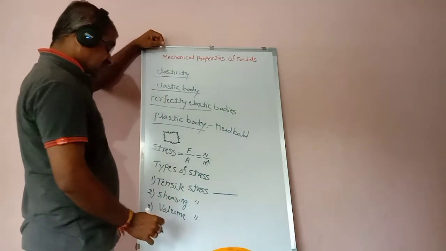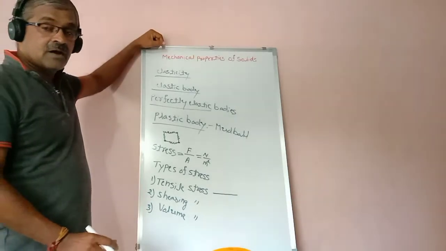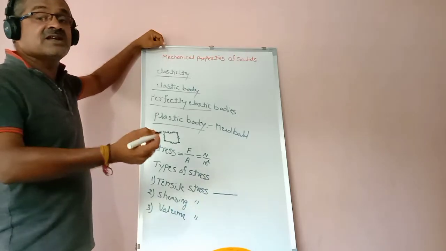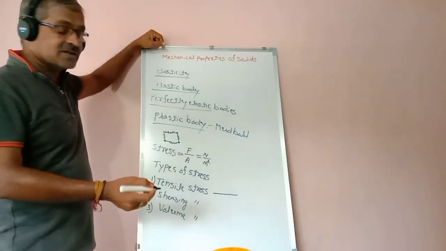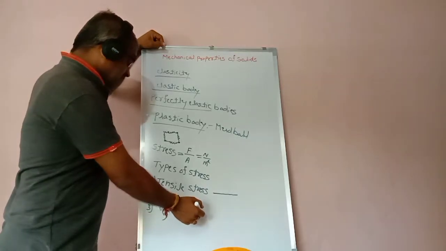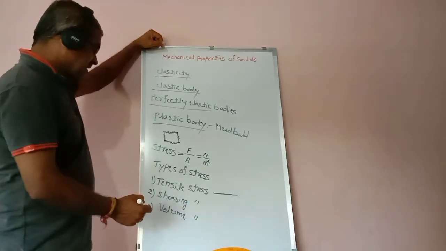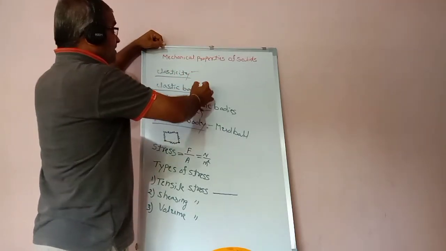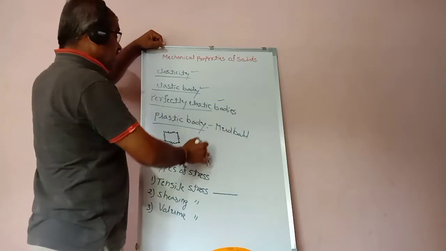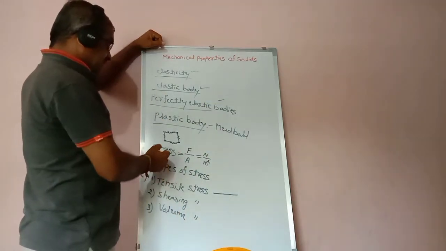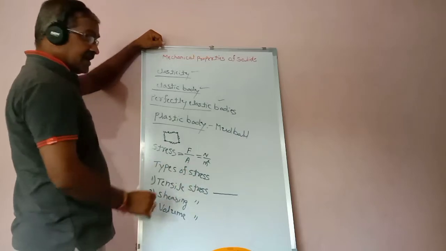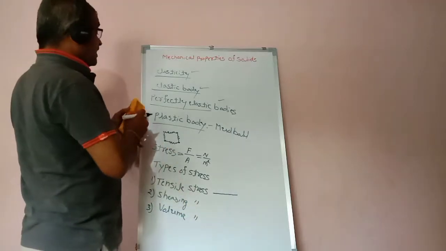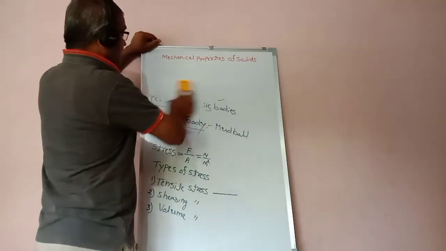And the volume stress: the deforming force is acting on the body, and its volume increases or changes. Such stress is called the volume stress. Okay, so first we covered elasticity, elastic body, perfectly elastic body, plastic body, and the stress and its types. Now we go to the next one, which is strain.